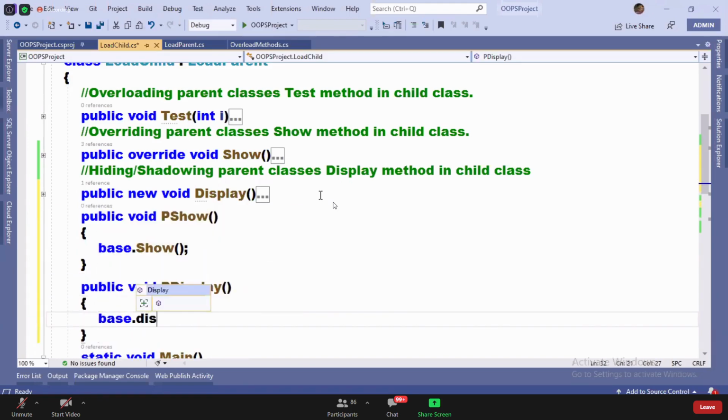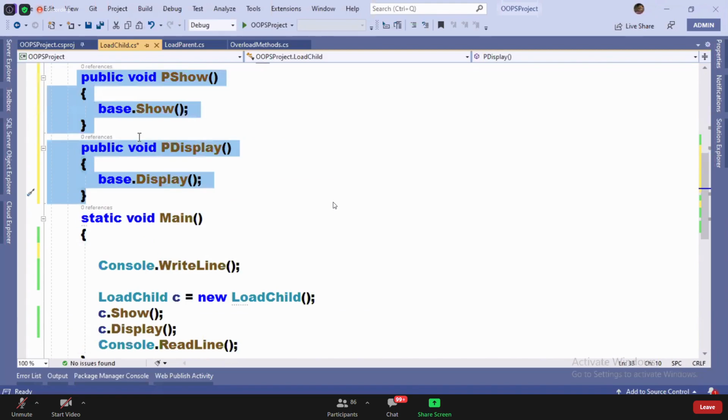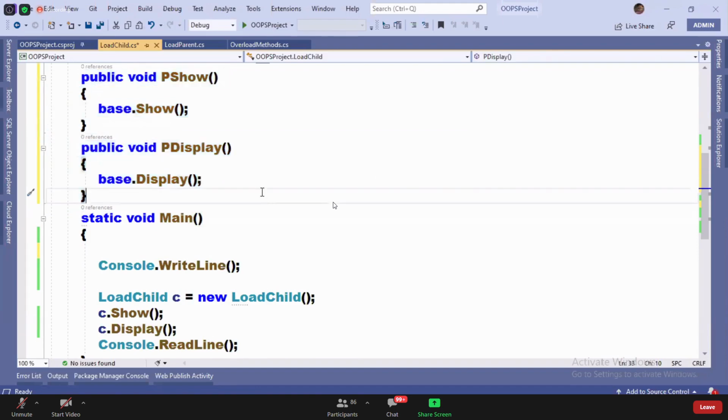Now guys, understand, these two methods will act as an interface in calling the parent class's methods from the child class. Did you understand? So now if I call pShow, it will call the parent class show method. If I call pDisplay, it will call the parent class display method.